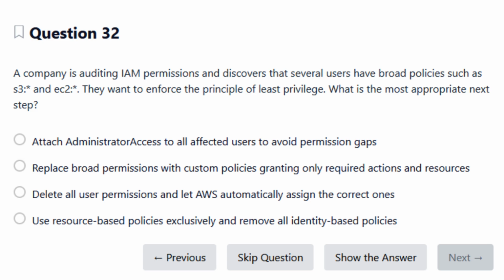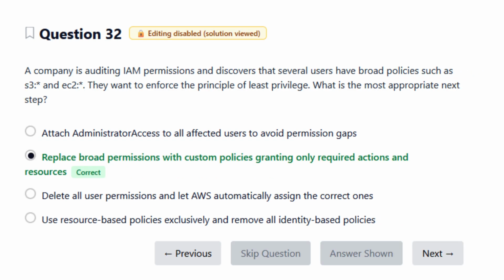Take a moment and think. Which option tightens access in a controlled, intentional way? The correct answer is, replace broad permissions with custom policies granting only required actions and resources.